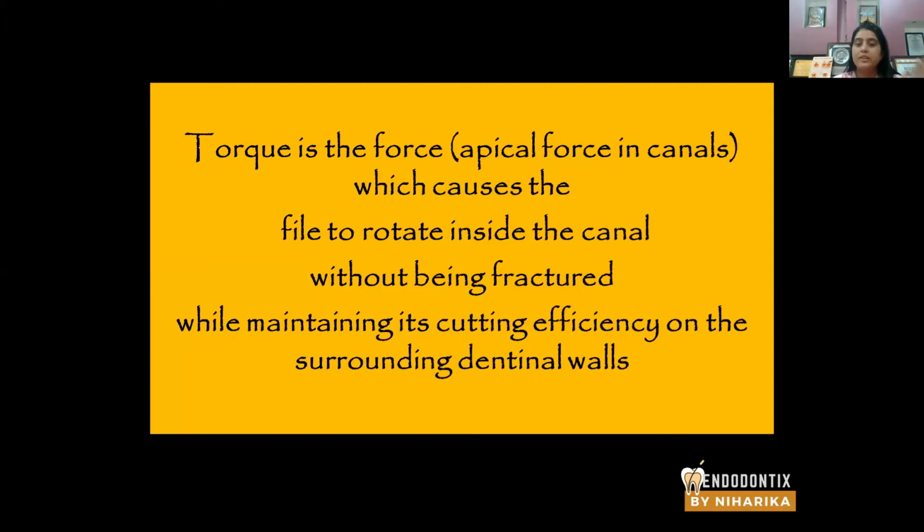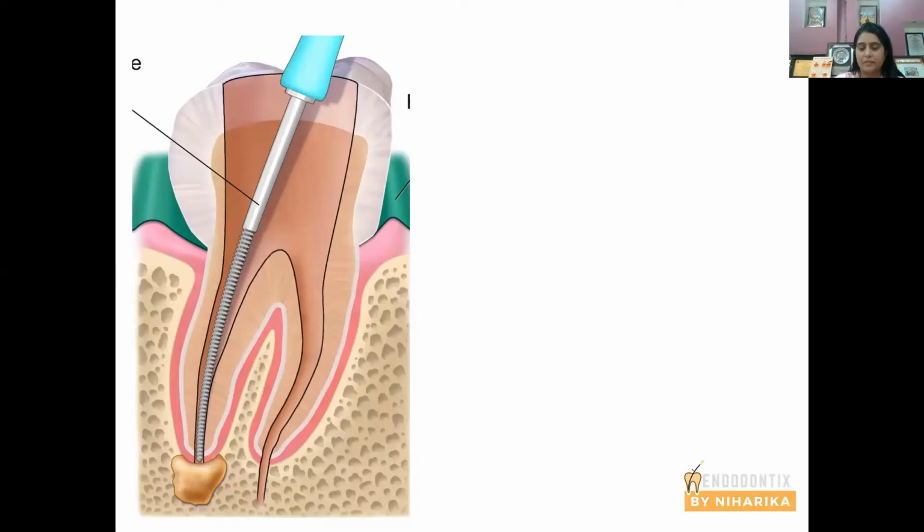That means the file rotates inside the canal. The amount of force which is required to rotate the file is the torque, in a manner that the file is not fractured. It maintains its cutting efficiency on the surrounding dentinal wall. Look at this diagram. And this is your torque. Torque is the amount of force you apply on the file to rotate the file inside the canal.